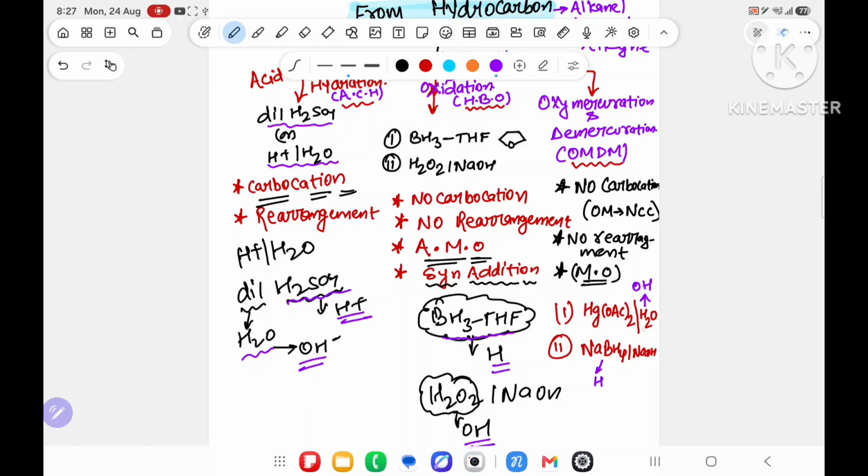Similarly, oxymercuration demercuration: H2O will give OH and NaBH4 will give H. This part understood. Then it will form carbocation, rearrangement. No carbocation, no rearrangement, anti-Markovnikov rule, syn addition. Very important. Then no carbocation, no rearrangement, because non-classical carbocation, Markovnikov's rule it will follow.